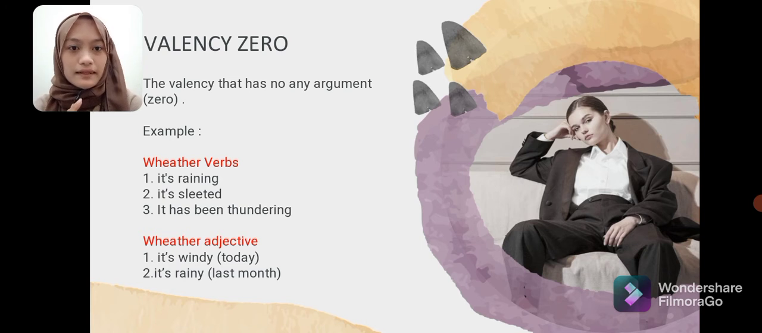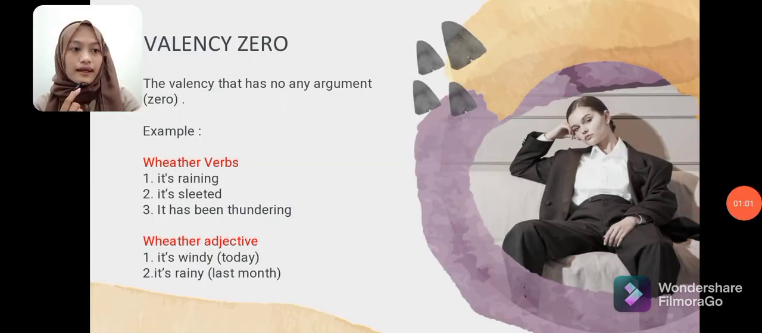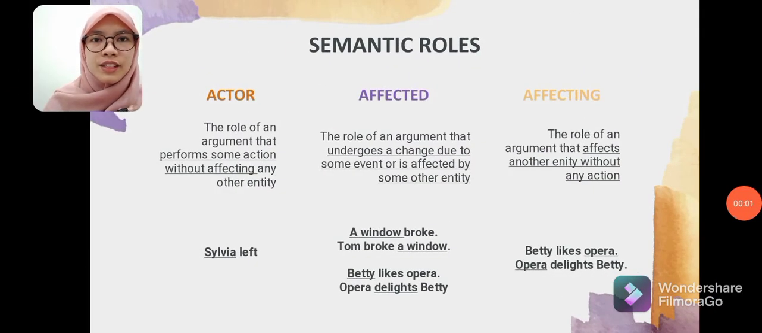For example, weather verbs: it's raining, it's late, it has been thundering. Weather adjectives: it's windy, it's rainy. These have a subject, but have no argument, and it is not considered as an argument. So the next explanation is about valency 1.